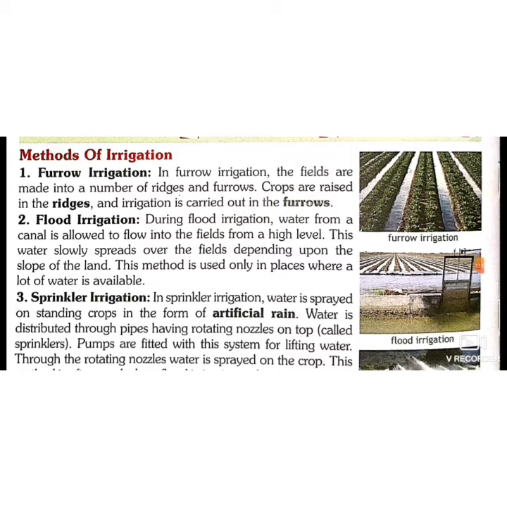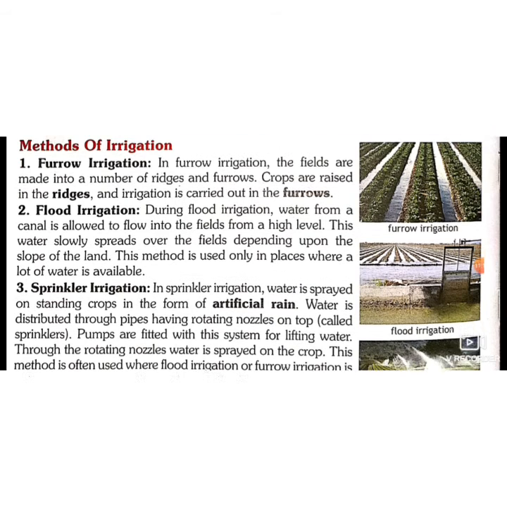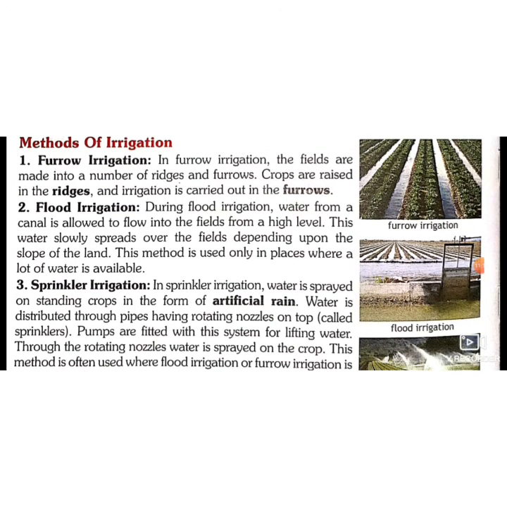Furrow irrigation. You can see here the rows are here. One row is of water and then plant, then water, then plant. This is called furrow irrigation. Crops are raised in the ridges. There are two parts. One is the ridge where crops are grown and the second where water flows is called furrow. So in furrow irrigation, fields are divided into a number of ridges and furrows.